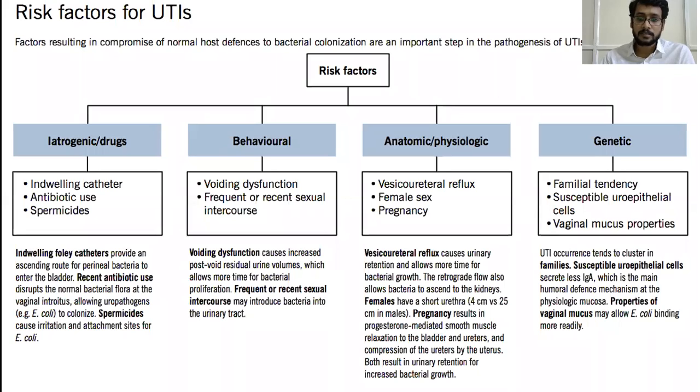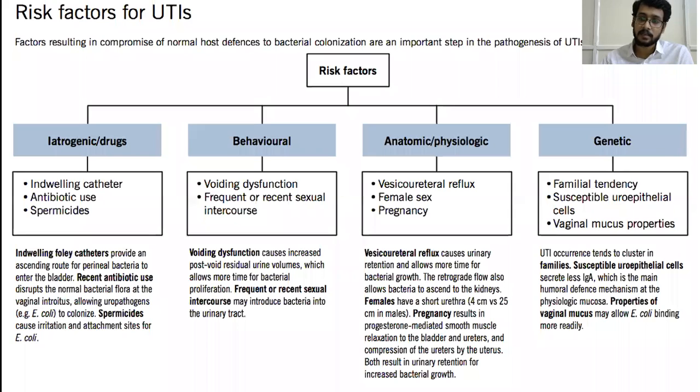Coming to the anatomic or physiological risk factors, there is vesicoureteral reflux. It causes urinary retention and allows more time for bacterial growth. The retrograde flow also allows bacteria to ascend to the kidneys. Female sex and pregnancy are also physiological risk factors. Females, as all of you know, have a very short urethra compared to males. That is why they are more prone to UTIs. Coming to pregnancy, it results in progesterone-mediated smooth muscle relaxation of the bladder and ureter, and compression of the ureters by the uterus. Because of this, both result in urinary retention and increased bacterial growth.